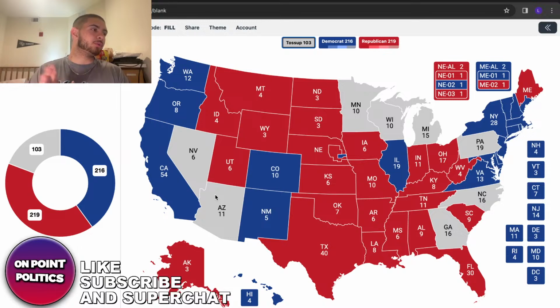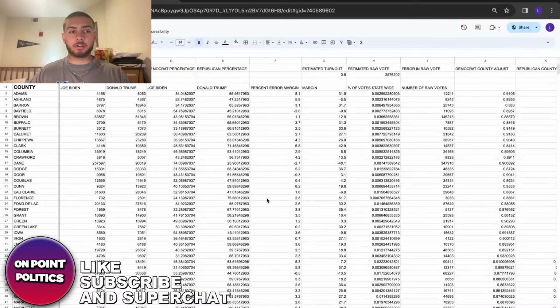I'm kind of gonna just be going over my model and mostly what I'm doing for that, and how I came about doing it for the most part. So that's basically what I'm going to be focusing on this stream. Pretty much, guys, if you look at this, Republicans are at 219, Democrats at 216. These are all the states I've done the model for so far.